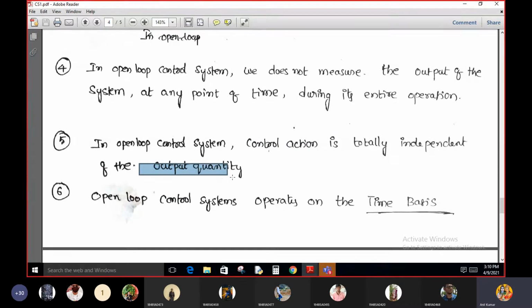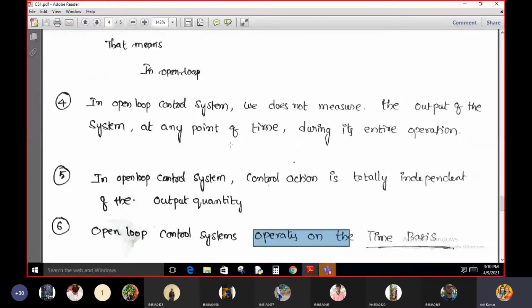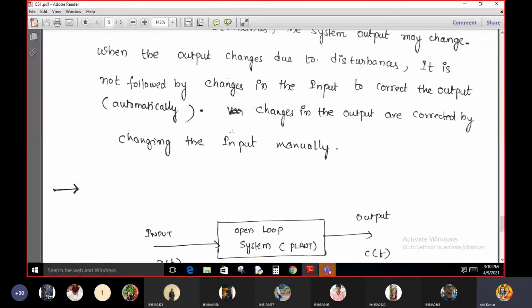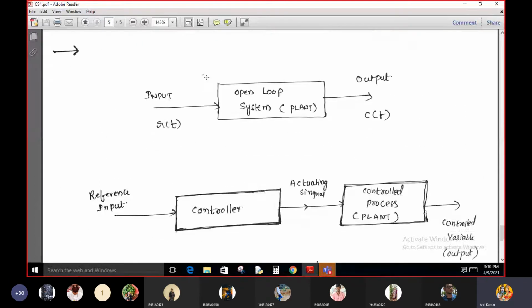But how is the output controlled in an open loop control system? These open loop control systems operate on the basis of time. These are various examples of open loop control systems. Here is the open loop control system, with the input and the output of the control system. The input is always represented by R of t and the output is represented by C of t.